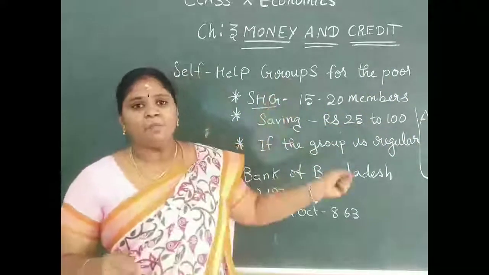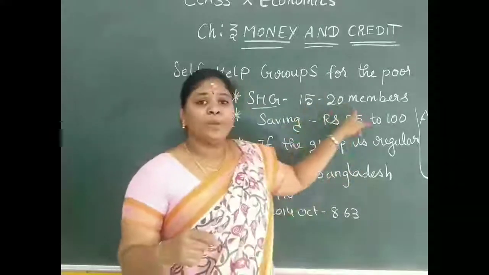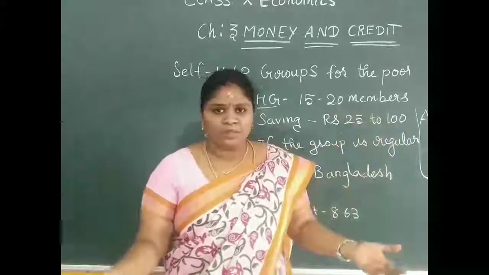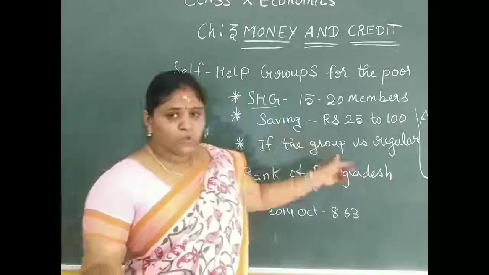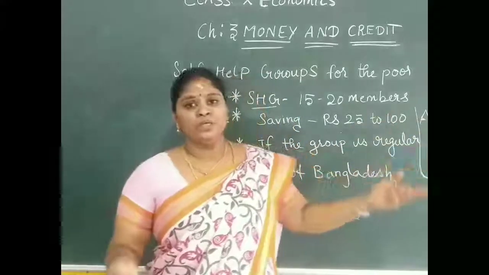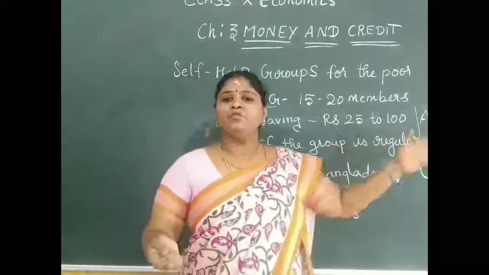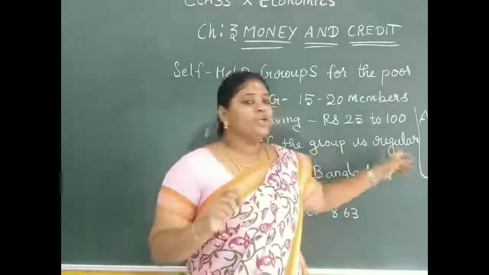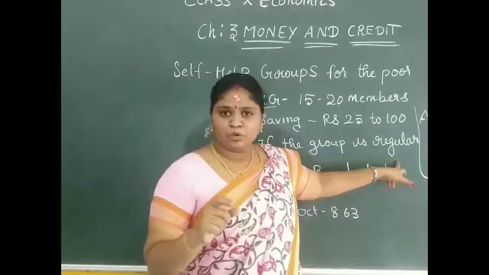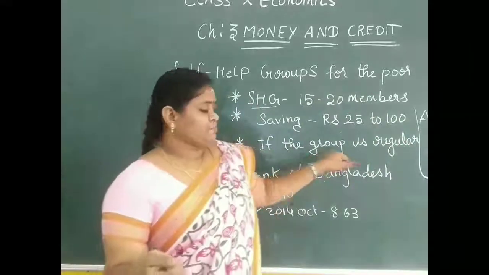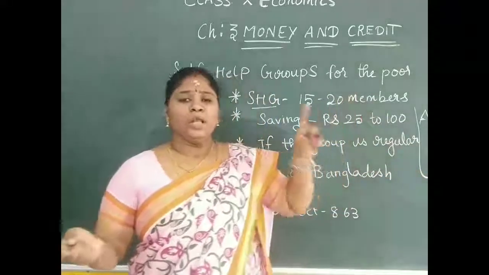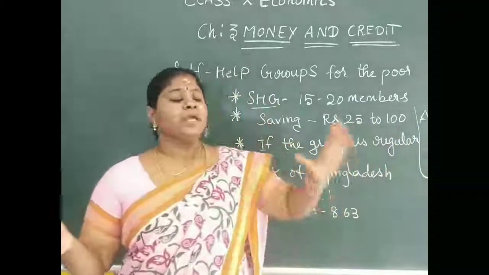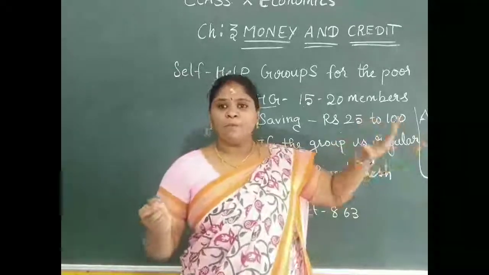It is shortly known as SHG, and it may comprise 15 to 20 members. Their savings will be 25 to 100, and it can be more than that also. Then if the group has been functioning regularly for more than 2 or 3 years, they are eligible for getting a loan from the bank without any collateral. It is the duty of the members of the self-help group to repay the loan, and the decision-making authority also lies in the hands of the members. Whatever decision they take will be in the hands of the self-help group members only.